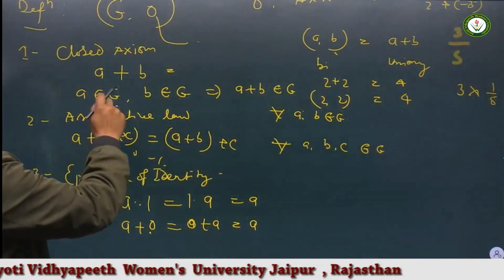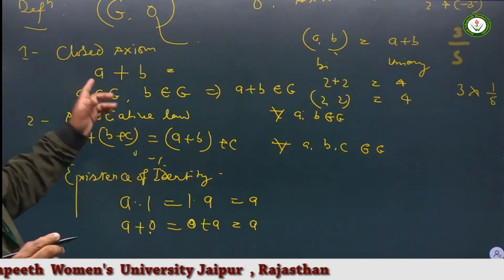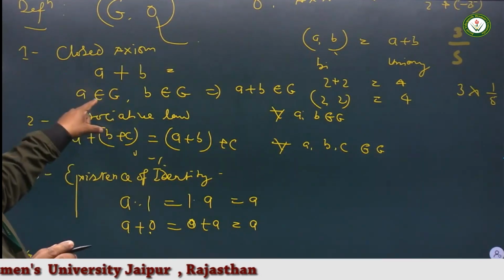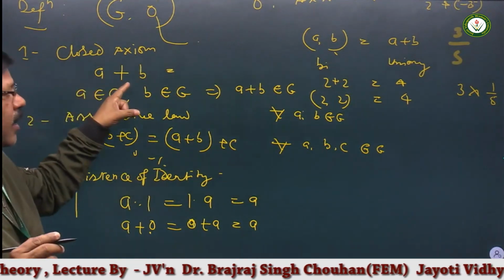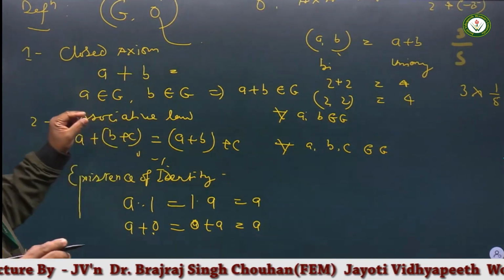First property is commutative law, or any law is under the operation, that is either addition or multiplication.